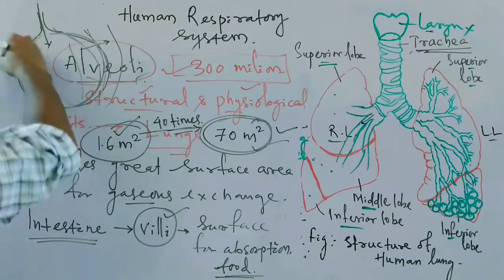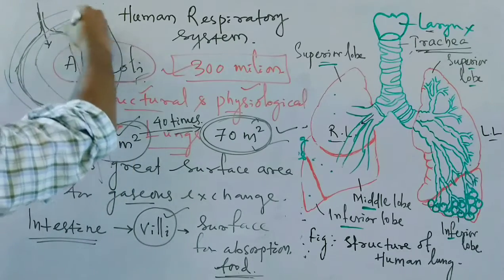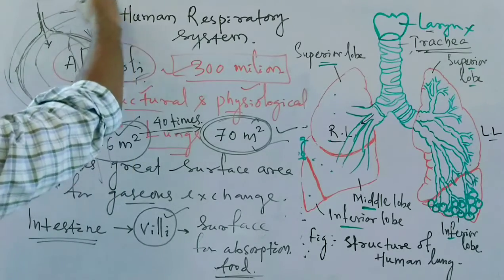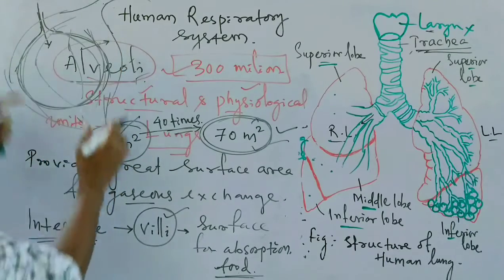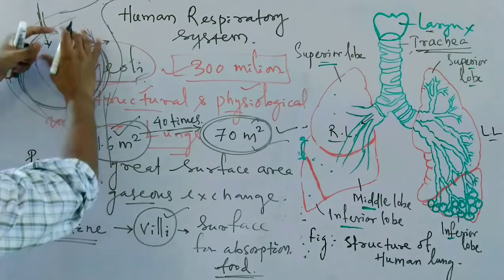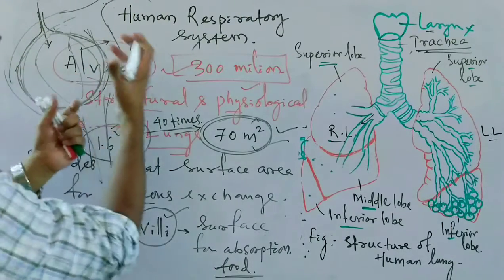These are the blood capillaries. This surrounds the alveoli and then reunites. So this is the blood capillary, then the blood vessel, then it capillarizes and again recollects, so it makes a network of capillaries.